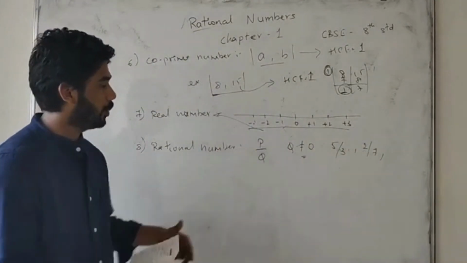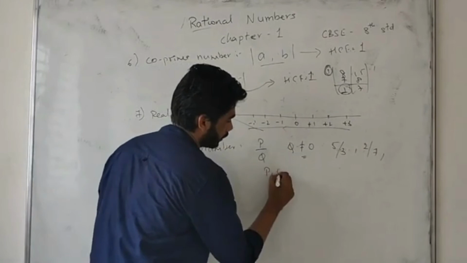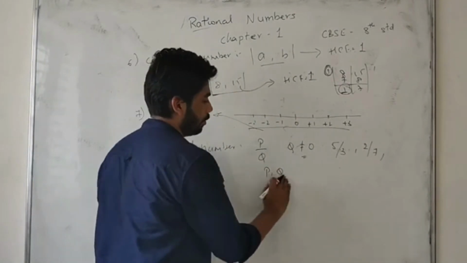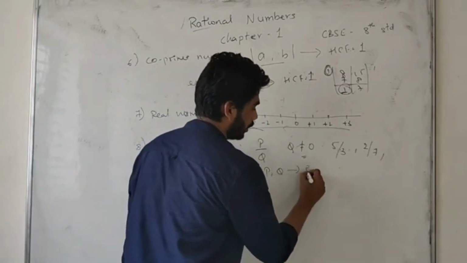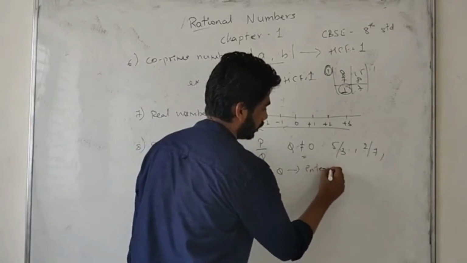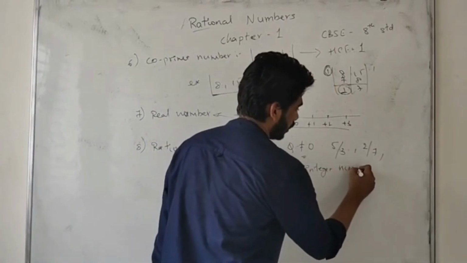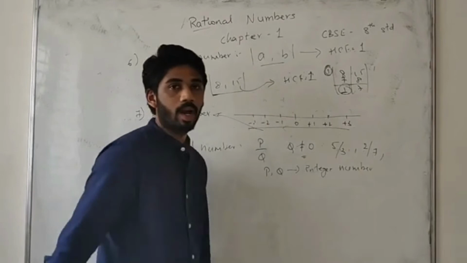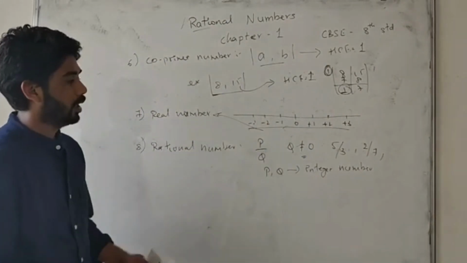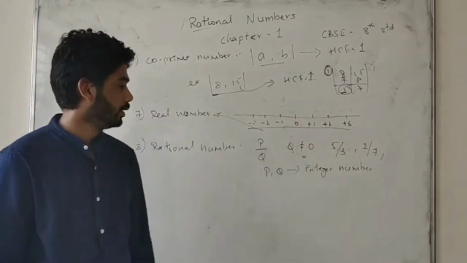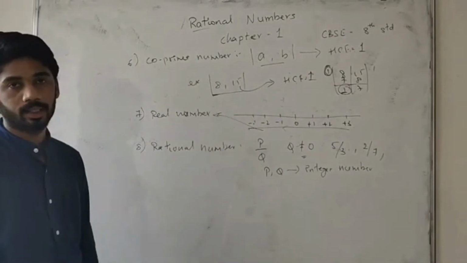Rational numbers, they are two. P and q are integer numbers, it may be plus or minus. P and q are integers. If q is not equal to 0, that number we call a rational number.